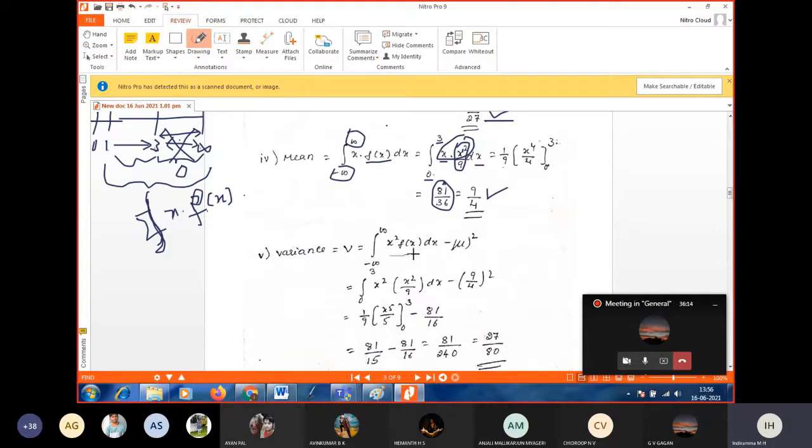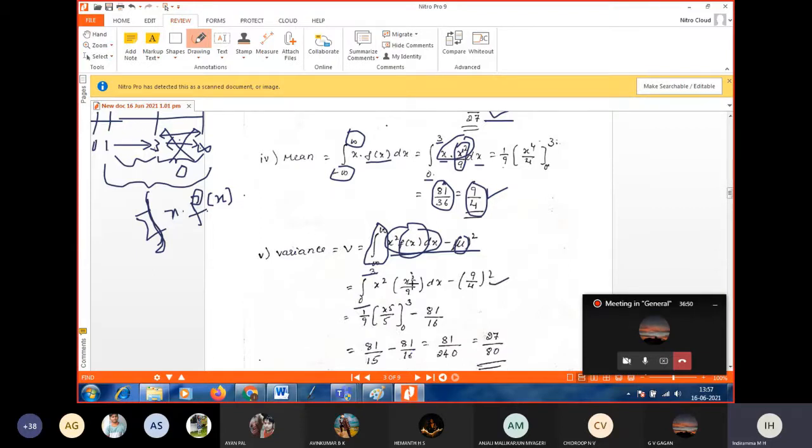Next, come to the variance. Actually, this is a second form of the variance. That is the integral from minus infinity to plus infinity, x square into f of x dx minus mu square. Mu means mean. So now in the interval minus infinity to plus infinity, our existing interval is 0 to 3 only. x square as it is, f of x value is x square by 9 into dx, minus mu, we got it as 9 by 4. You substitute 9 by 4 whole square.